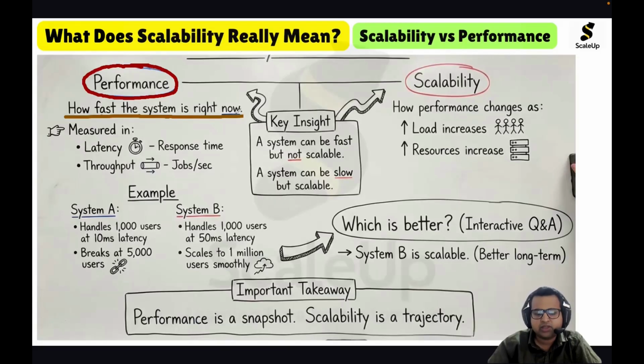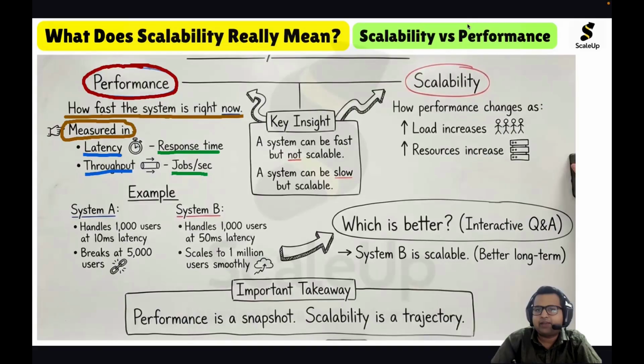It is measured by latency, response time, and throughput, that is the jobs executed per second.